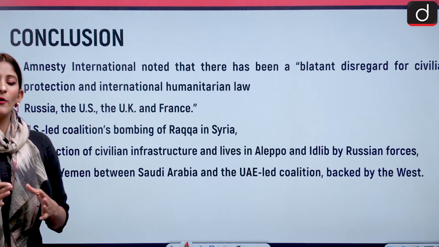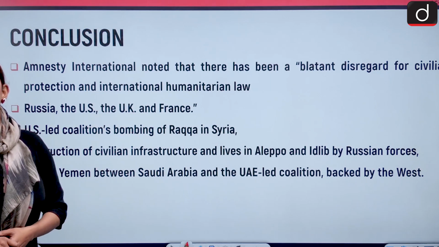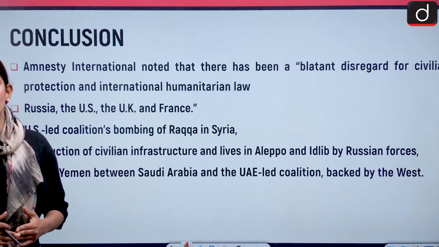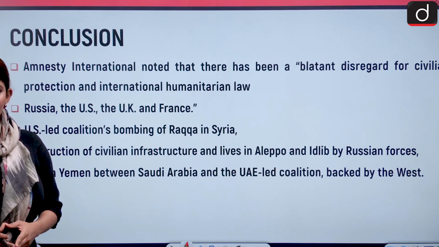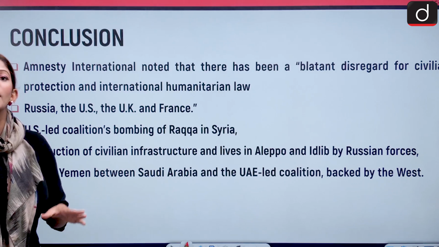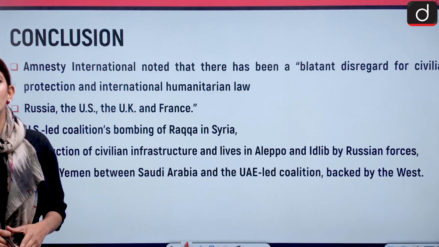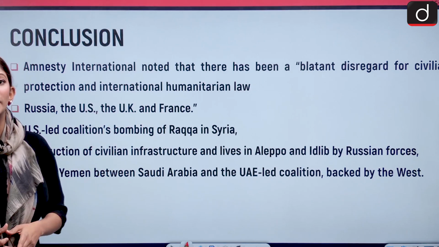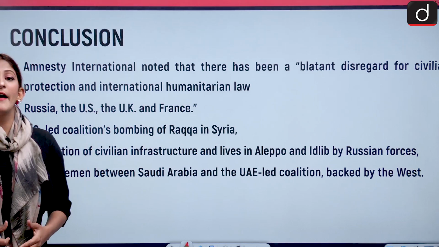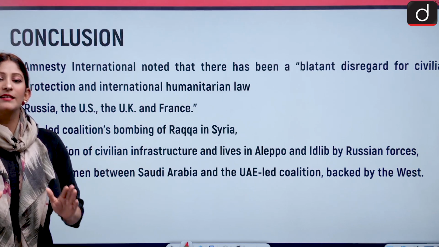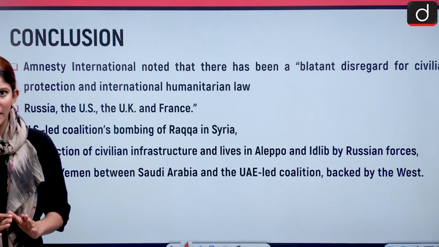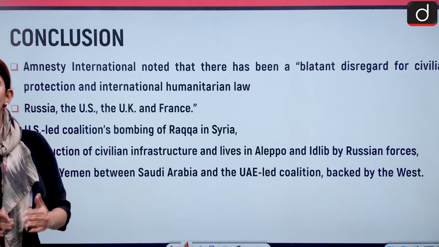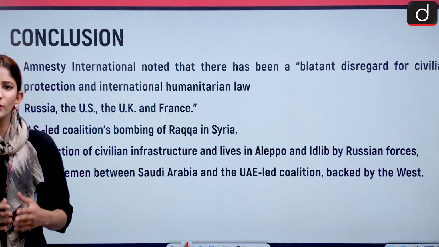With respect to 4 of the 5 permanent members, as it is on the board, UK, US, France and Russia, Amnesty International on the 70th anniversary of the Geneva Convention in 2019 said that these countries were involved in blatant disrespect of human rights with respect to different wars. So you see, every country of the permanent 5, the unbridled powers, has made it very clear that it does not even matter to these countries if the other person is facing a threat of humanitarian crimes, but they are all catering to their own selfish needs.